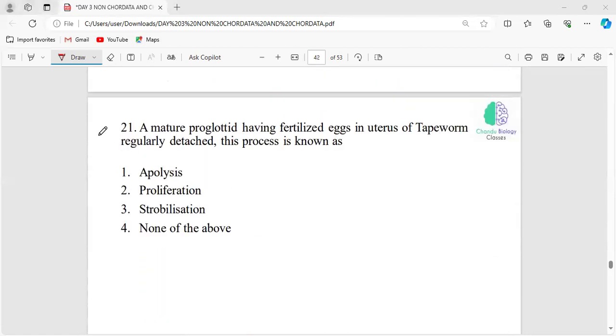Okay, now a mature proglottid has fertilized eggs in the uterus of a tapeworm and is regularly detached. This process is known as apolysis, proliferation, strobilization, or none of the above.